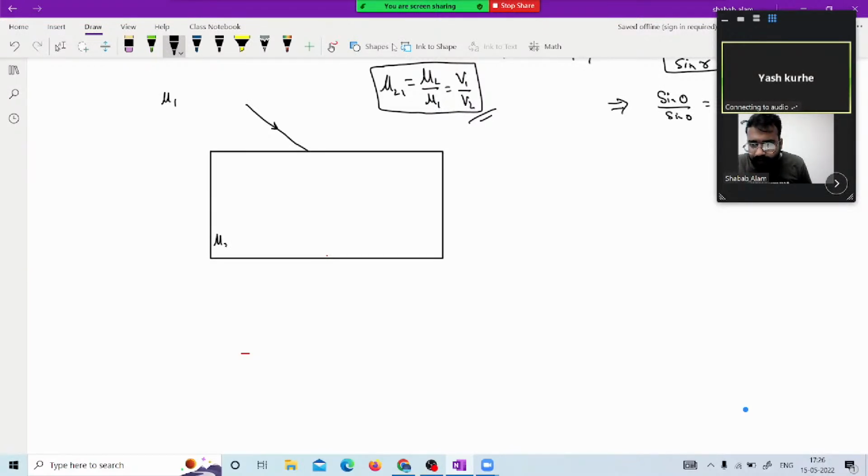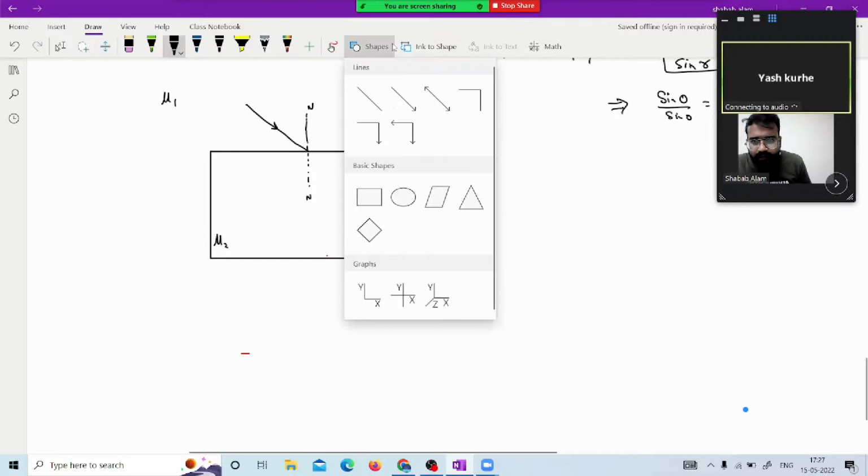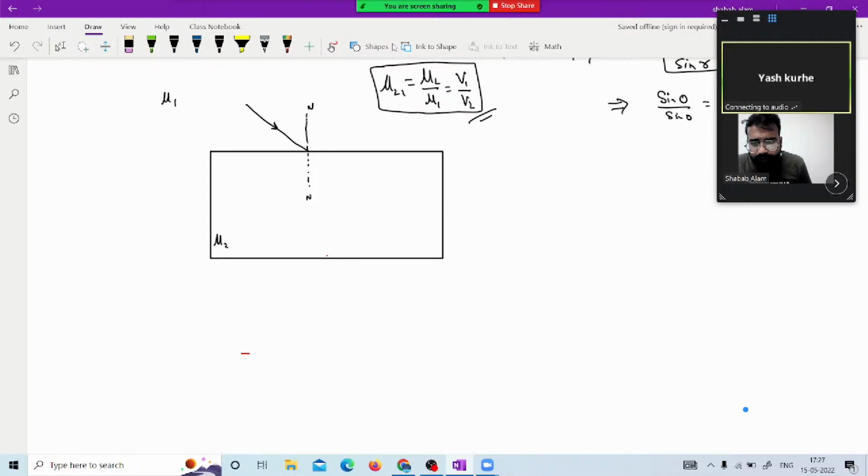This is any medium, mu 2. You should have the understanding of this. Even if I'm not writing, this ray gets refracted from the point of incidence, and this is the refracted ray we have.